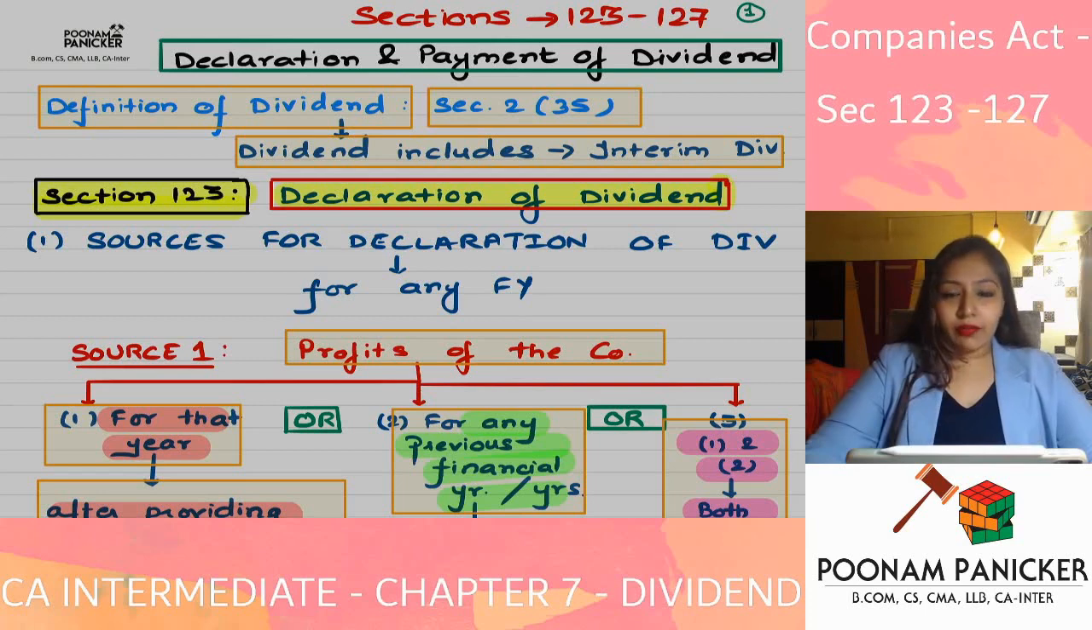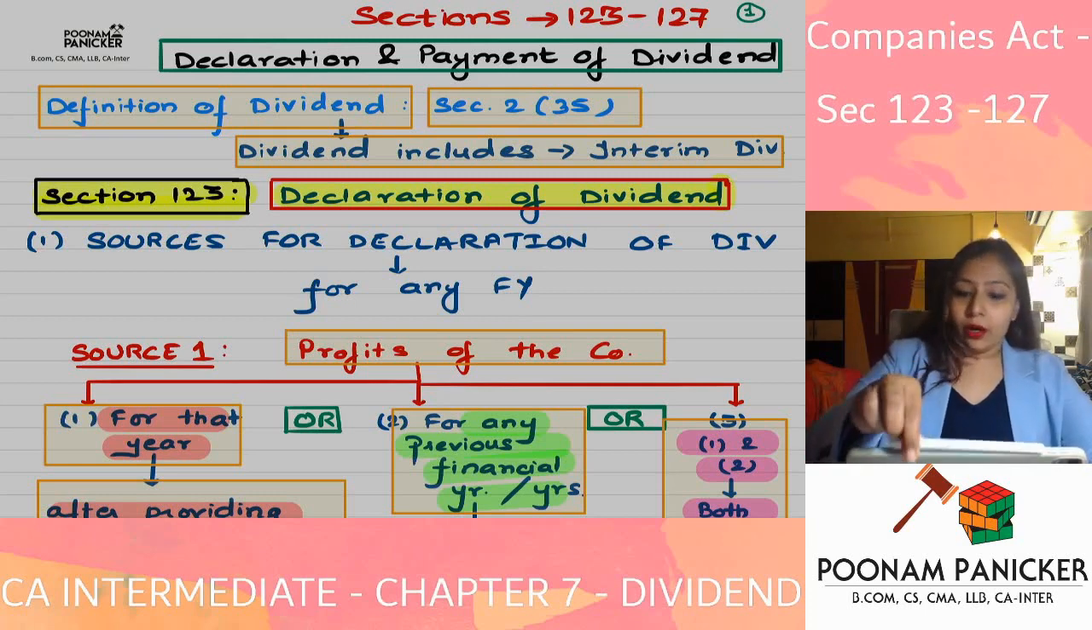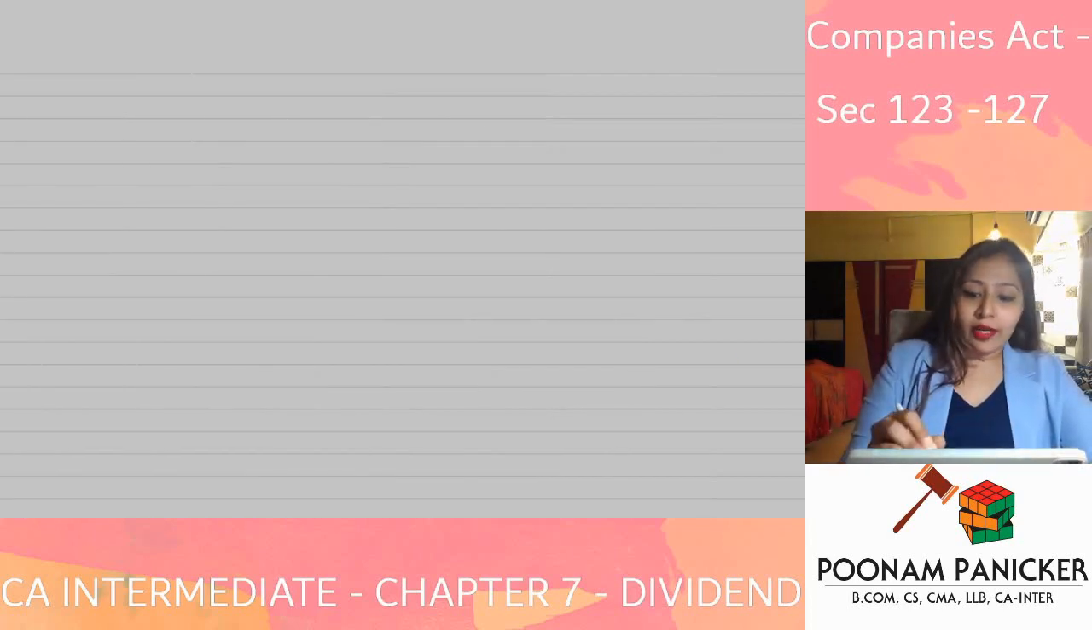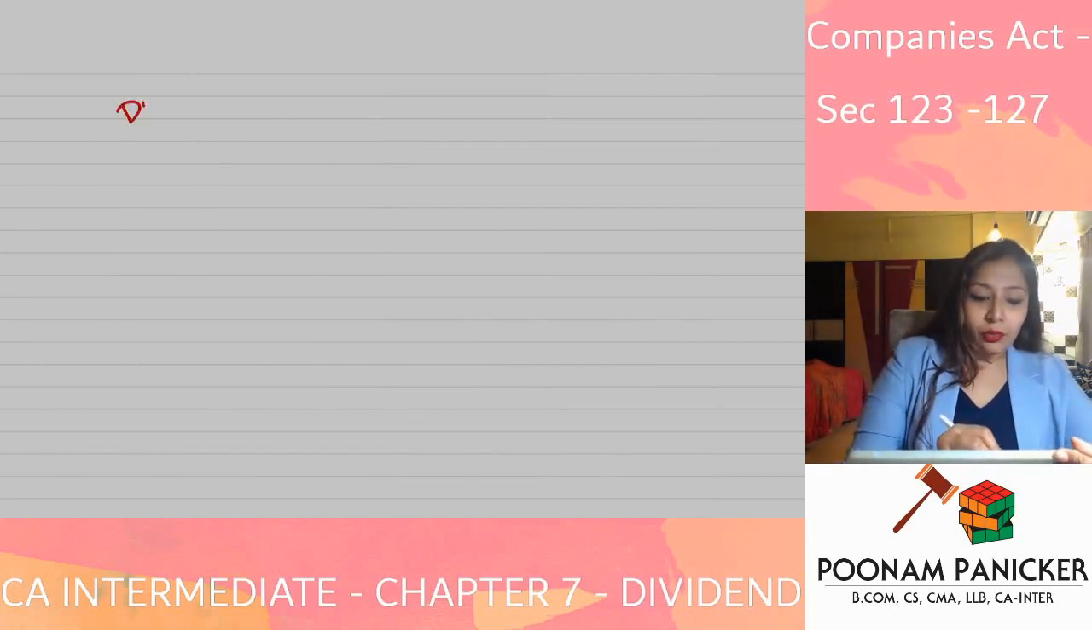What is the difference between final dividend and interim dividend? The dividend which is declared by the members of the company at the annual general meeting is referred to as the final dividend, and the dividend which is declared by the board of directors between two annual general meetings is considered the interim dividend. So how many types of dividend do we know about? Yes, two types.